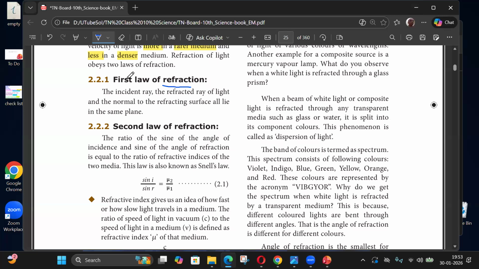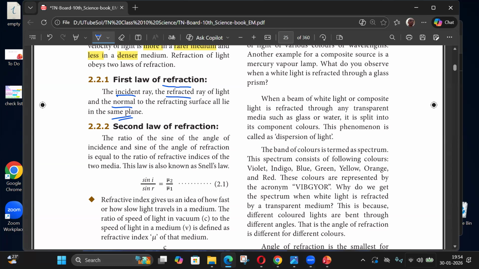Incident ray, refracted ray. A ray is the same as light, a line with an arrow mark. And the normal. Basically three lines in the same plane. That is the first law. That's always true.